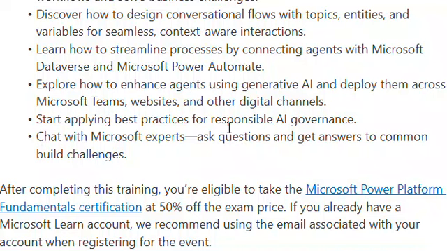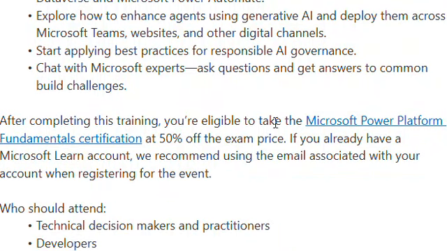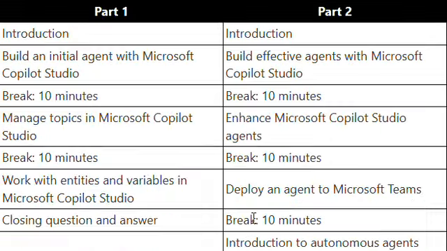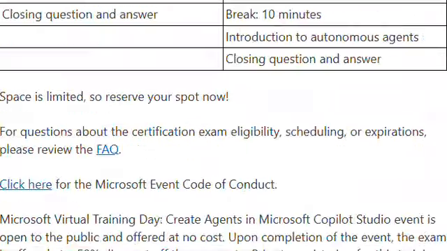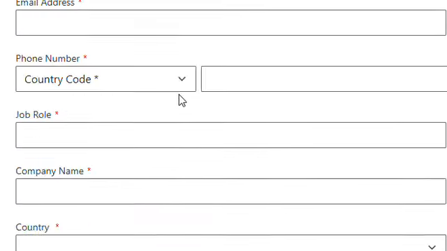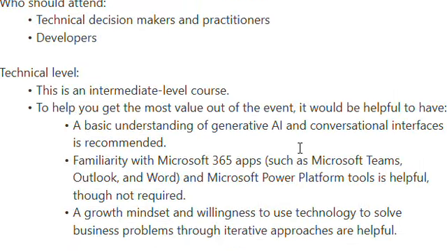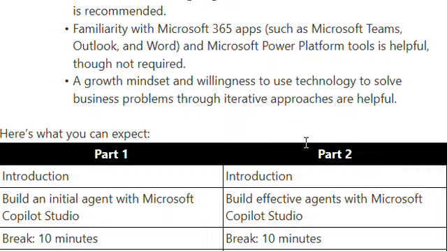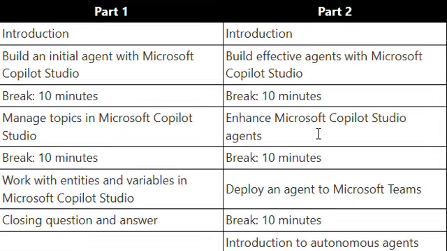Once you attend this virtual training day, it will give you the Microsoft Power Platform Fundamentals certification, that's PL 900 that I was talking about, at a 50% off exam price. So you need to create an account on Microsoft Learn, and it will ask you to enter your details here, and then you can register. It's easy, and you will get an email, and then you just need to attend the session, right? You don't have to turn on your camera or anything like that. You just need to attend this session, right?